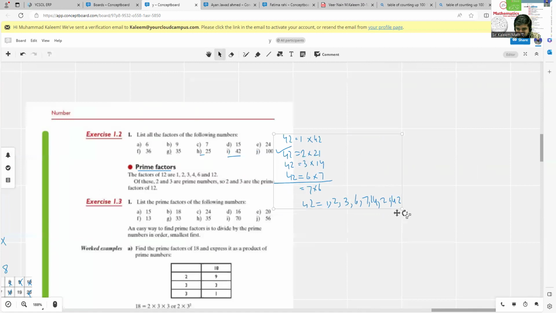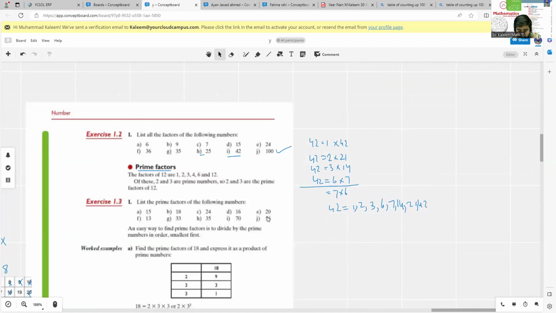Okay, here we have the example. I just wrote all the factors of 42, but now we have to pick only prime factors. Suppose here we have a question in which we just have to write the prime factors of 42. Here these are all the factors of 42, but in this question we just have to write only prime factors. So in prime factors of 42 we will write only: 1 is not a prime number, 2 is a prime number, 3 is a prime number. We will not write 6. Why? 6 is a factor of 42, but it's not prime. So you just have to pick prime factors.